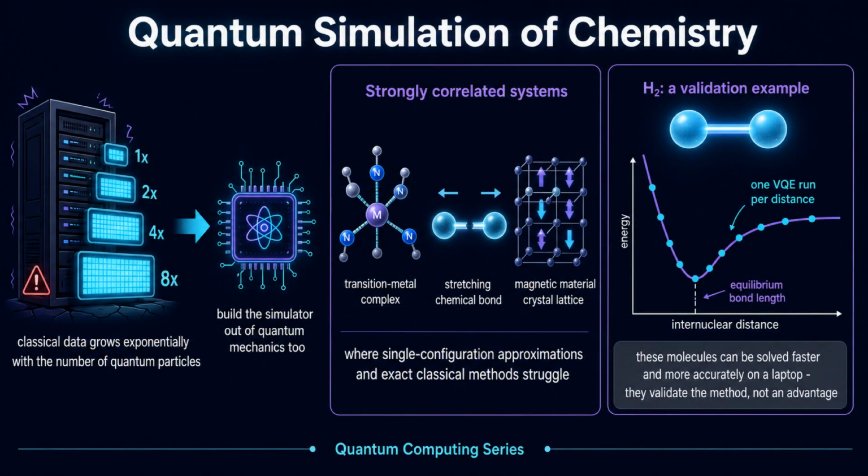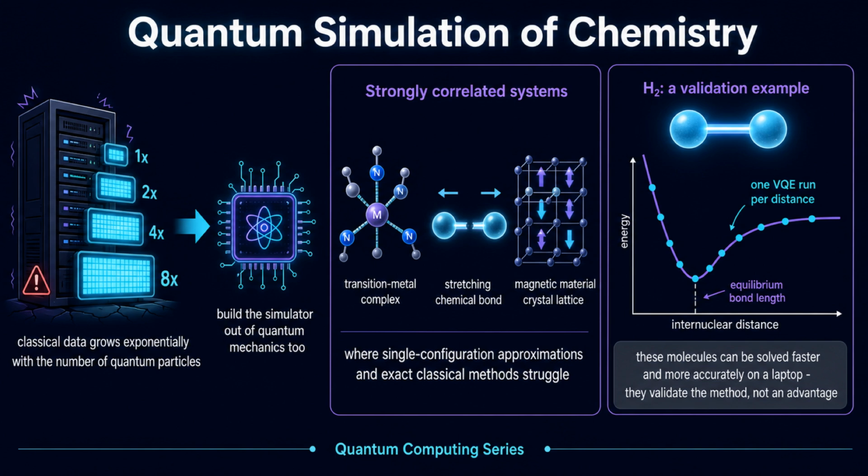In the early 1980s, Richard Feynman pointed out that simulating a quantum system on a classical computer is hard for a structural reason. The data required grows exponentially with the number of interacting particles. His remedy was to build the simulator out of quantum mechanics too. That is why electronic structure is the most cited application, especially for strongly correlated systems such as transition metal complexes and bond breaking.